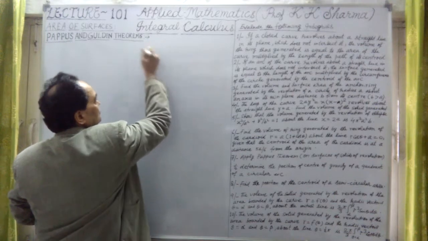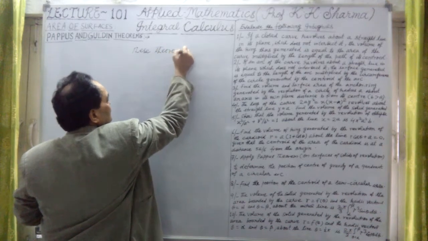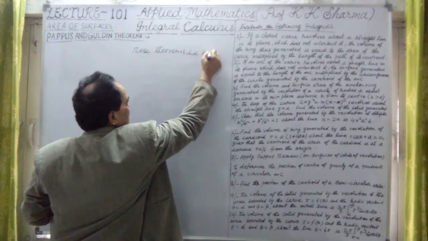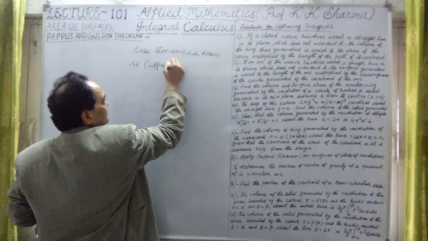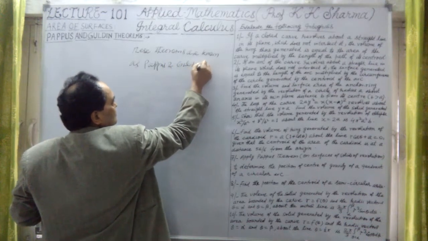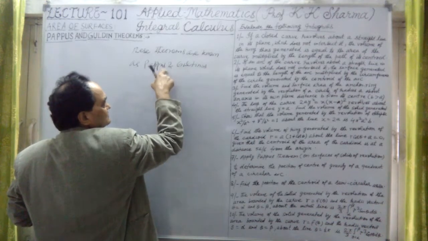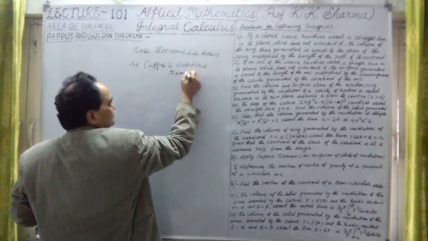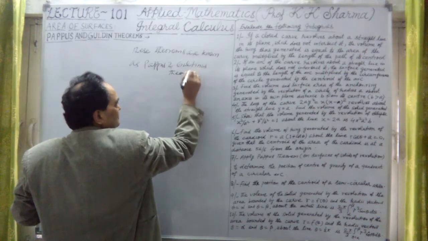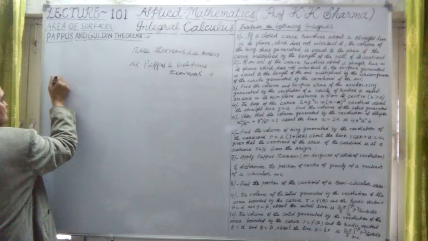These are known as Pappus and Guldinus theorems, because Paul Guldin is known for these theorems. Let me write the first theorem.